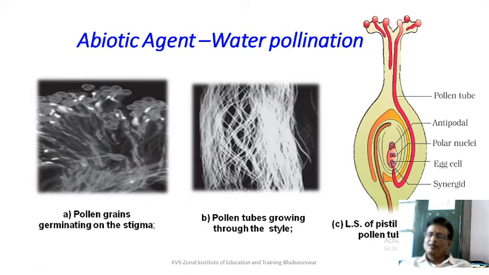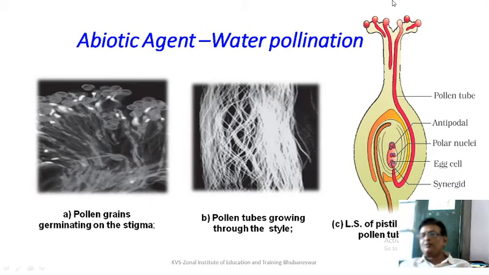In class 12, one practical is there where you have to prepare a temporary mount slide to show germination of pollen on the stigma. And in the second diagram, B, you can see a bunch of pollen tubes growing through the style. And the third one is the LS of the pistil showing the path of the pollen tube growth.